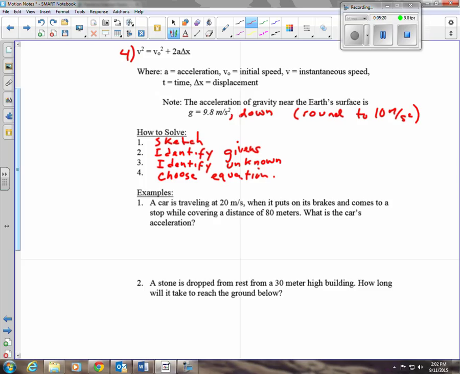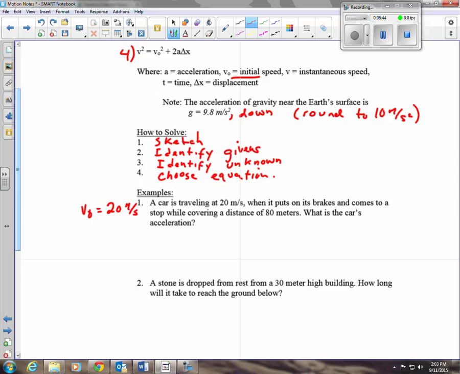The car is traveling at 20 meters per second when it puts on its brakes and comes to a stop, covering a distance of 80 meters. What is the acceleration? So, my givens. The car is traveling at 20 meters per second. That's the beginning of the problem. That's the speed. So the speed at the beginning is this initial speed, v0. So I'm going to say over here, v0 equals 20 meters per second.